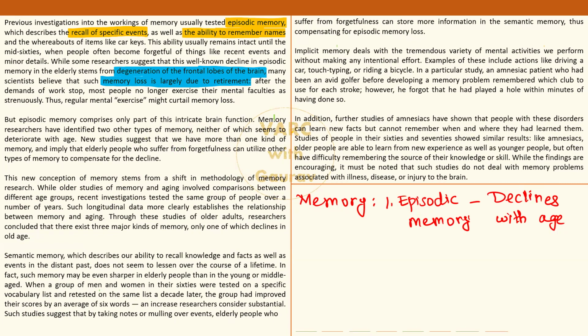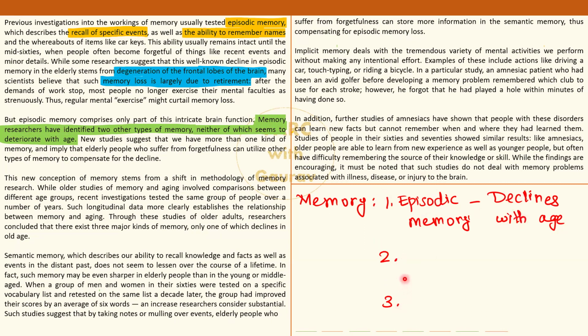ठीक है? Memory, researchers have identified two other types of memory, neither of which seems to deteriorate with age. Excellent, excellent. मतलब हमारे ब्रेन में 2 और 3 टोटल ऐसे 3 प्रकार की मेमोरीज है. इसमें से सिर्फ एपिसोडिक मेमोरी विल गो डाउन विथ एज, रिमेनिंग 2 आर गुड इनफ.